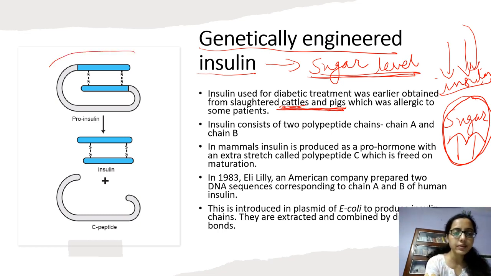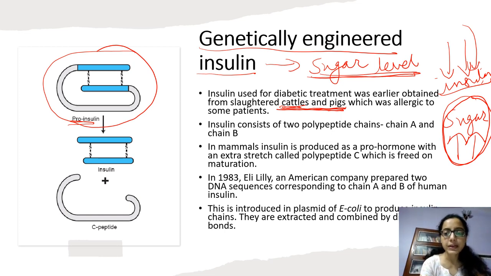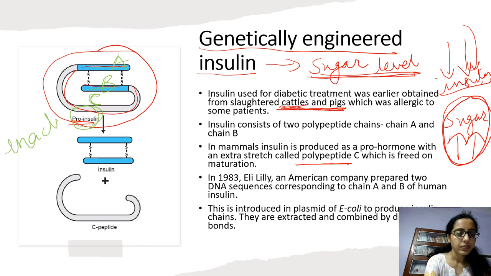See, what is the structure? This is the structure of insulin. Proinsulin means it is inactive insulin. You can say these are the two. Insulin is made up of polypeptide chain. This is polypeptide chain A, this is B, and this gray colored one you can see that is polypeptide C. This is A, B and C. Now this insulin structure which contains polypeptide A, B and C, that is called as proinsulin, which you can say is the inactive form. It is not yet acting.